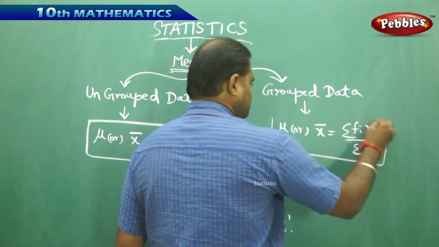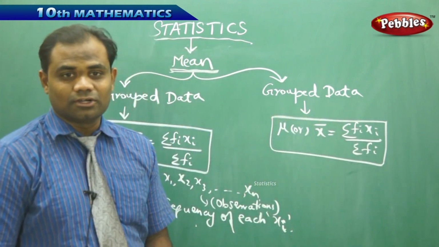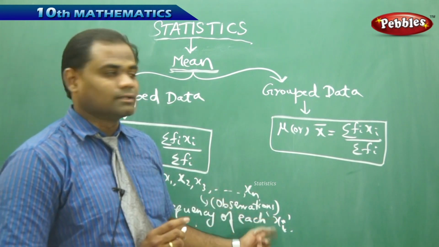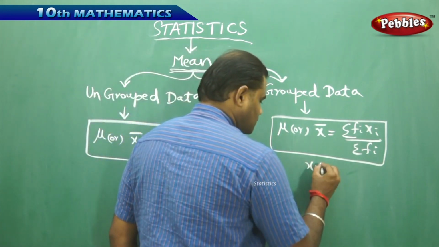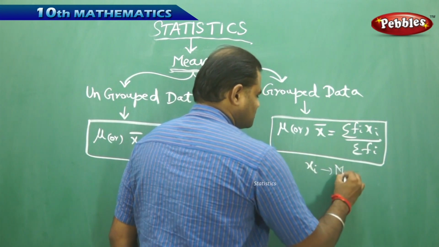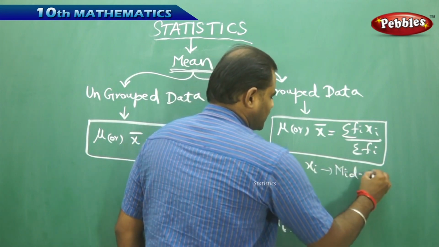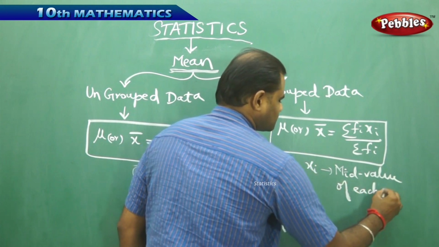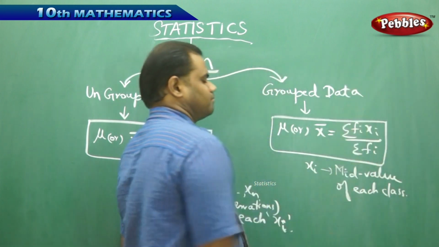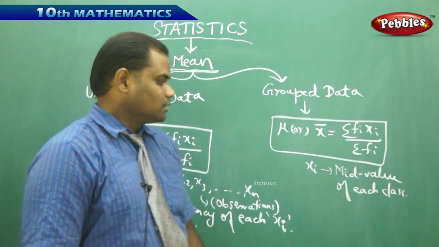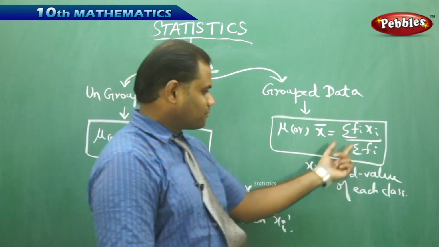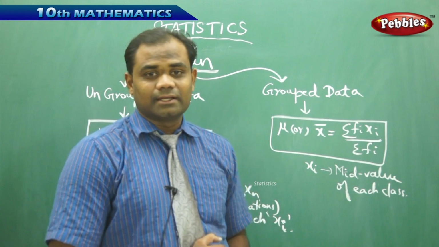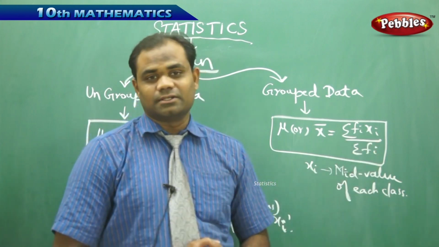The formula doesn't change, but the only thing which changes is the observation, because for ungrouped data we have the direct observations x1 to xn, but here xi is the mid value of each class. So when we come to grouped data, the only thing which differs is that the frequency is the same, but xi, because it is in group form, is the mid value of each class interval.